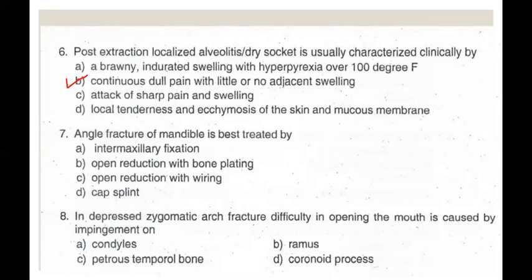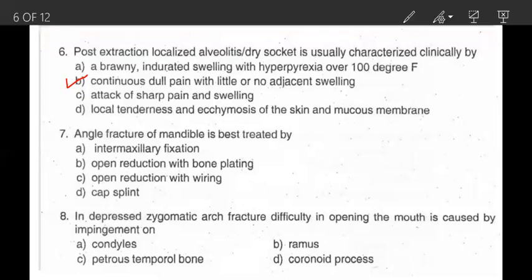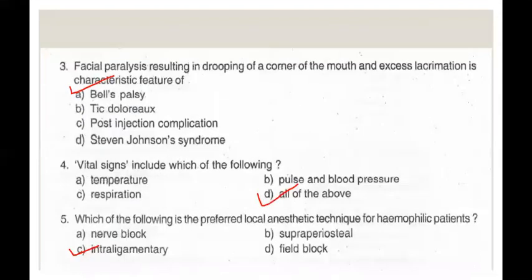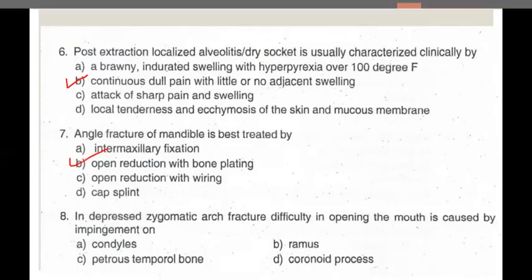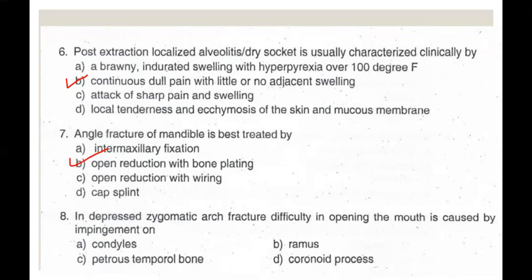And the right answer is open reduction with bone plating. B is the right answer. Due to anatomical location of angle, strong influence of masseter and medial pterygoid on the proximal segment, and often the absence of teeth in the posterior fragment, closed reduction has got limited indication in comprehensive management of angle fracture.